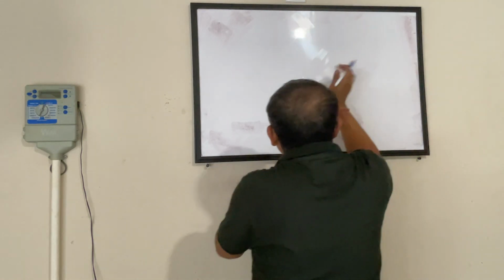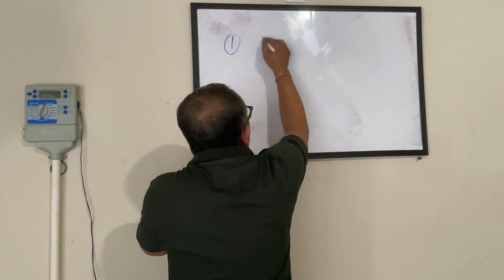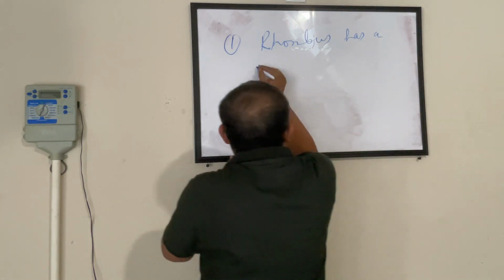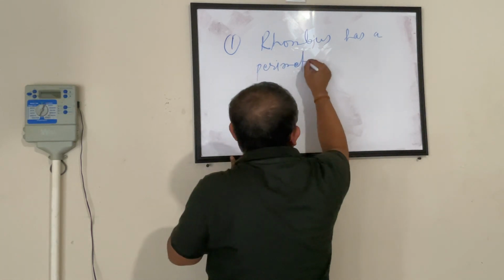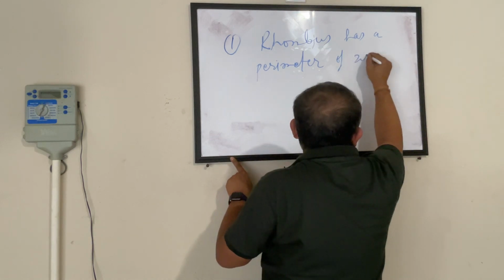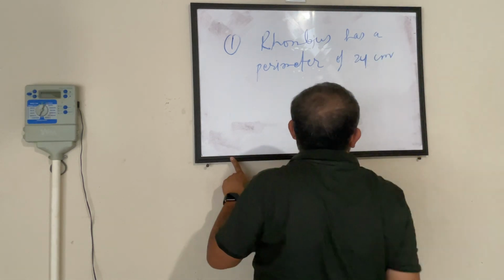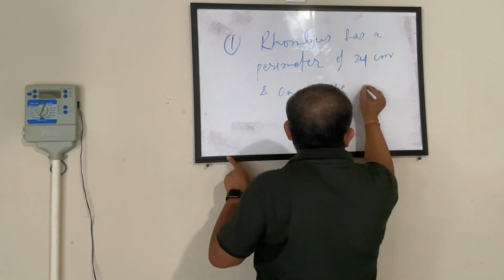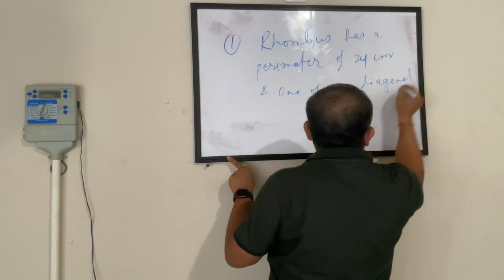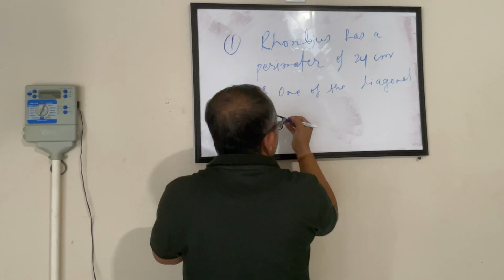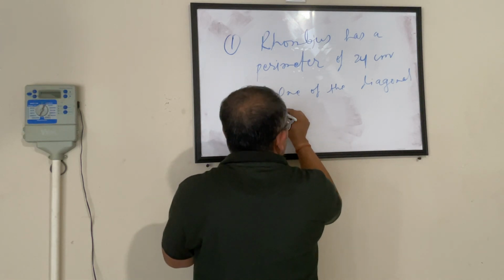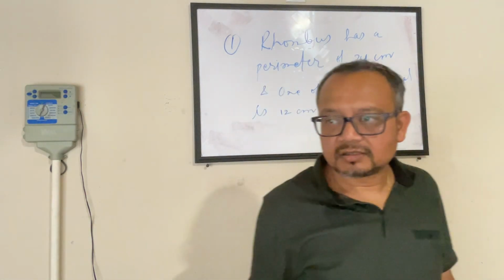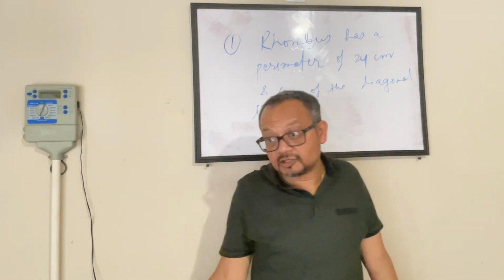Let me give you guys a word problem. Has a perimeter of 24 centimeters and one of the diagonals is... I said one of the diagonals, you figure out your zoom. I don't care.